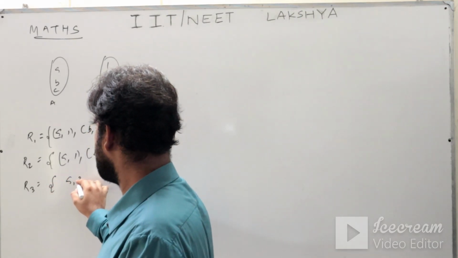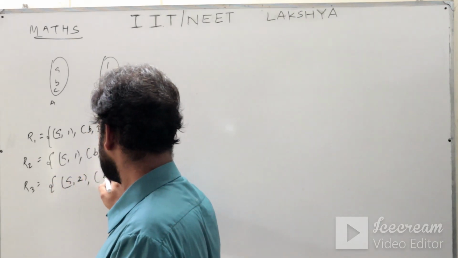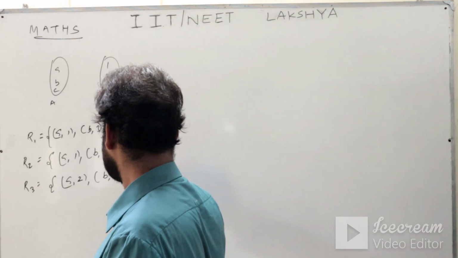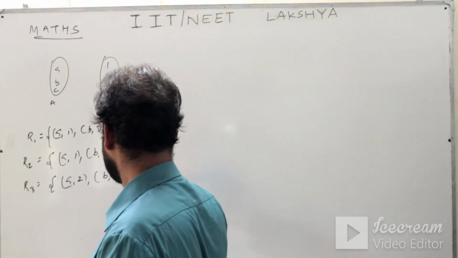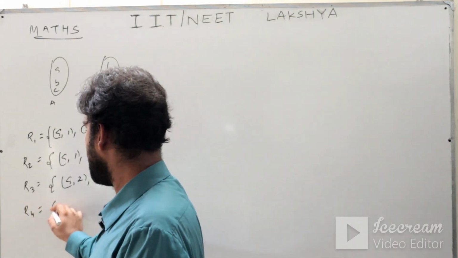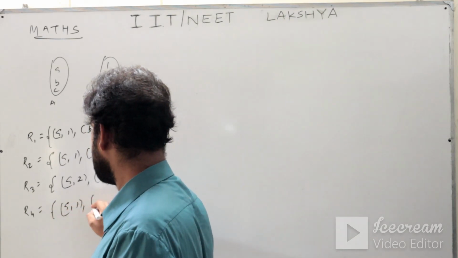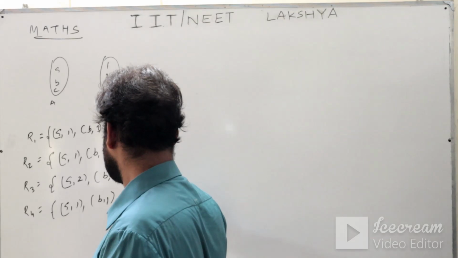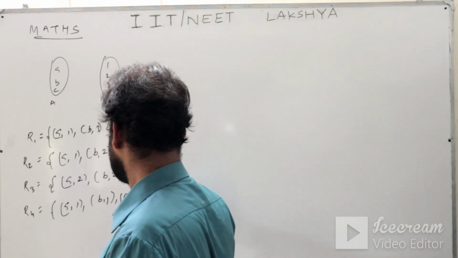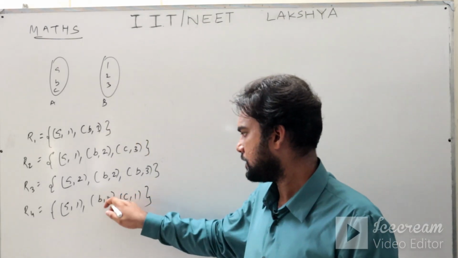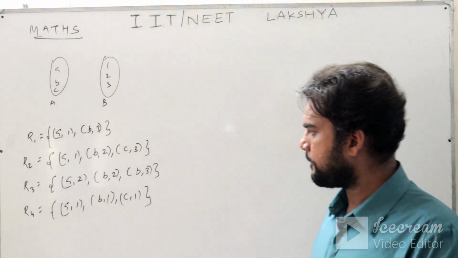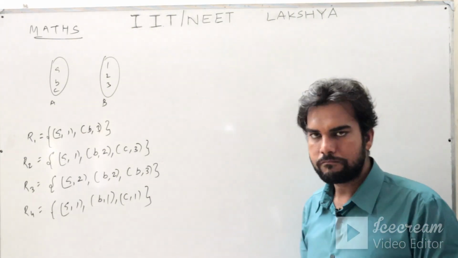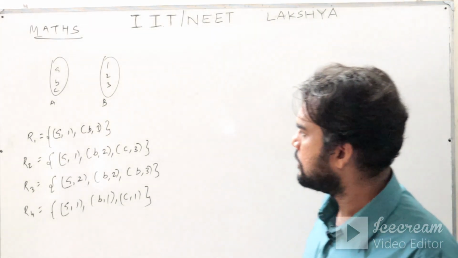R3 is (a,2), (b,2), (b,3), and R4 is (a,1), (b,1), (c,1). Four relations are there. We need to check whether they are functions or not.